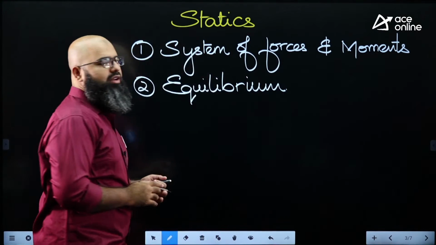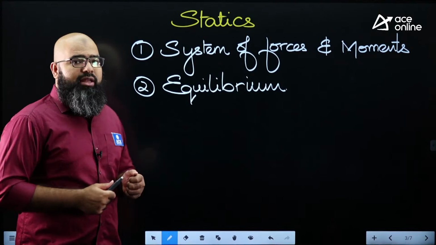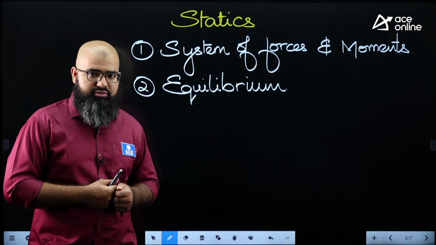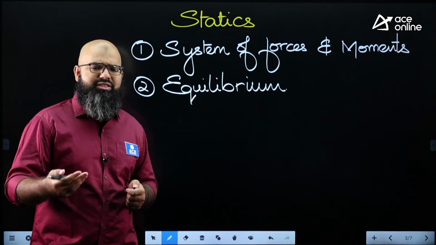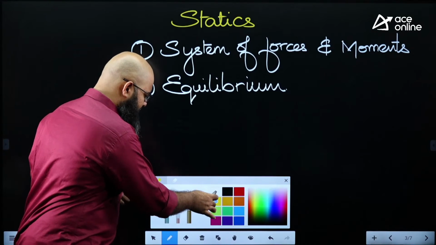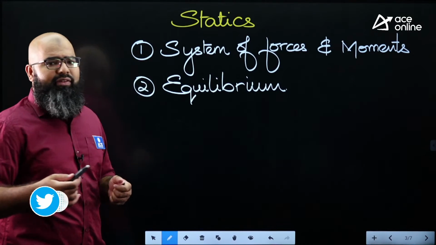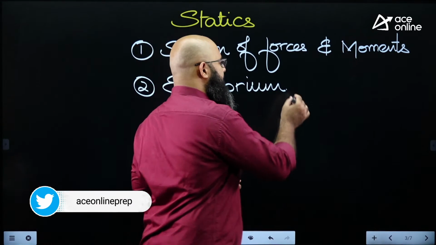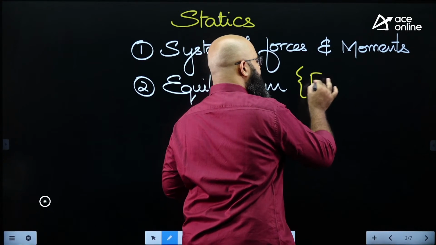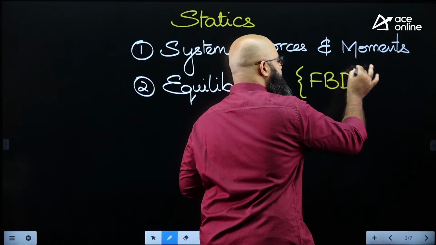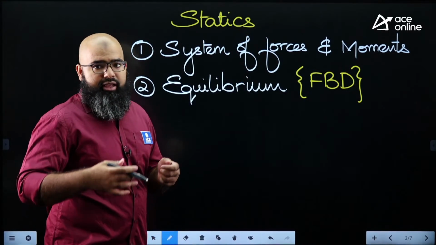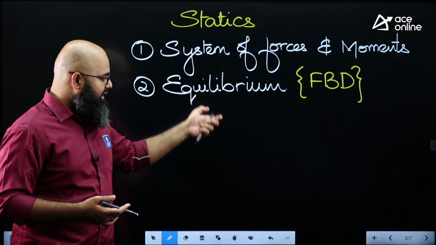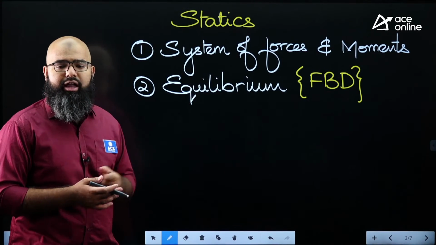This is a chapter of equilibrium, right? In equilibrium, we are going to talk about what are the conditions required for a body to have zero acceleration. So you'll discuss over here, summation of force should be 0, summation of moment should be 0. All these things we'll discuss over here. But more importantly, when we speak about equilibrium, we are going to talk about something known as free body diagram. This topic of free body diagram is what makes this chapter very important. In your dynamics also, you'll have to draw free body diagrams. Likewise, in the next chapters to come, you'll have to somehow draw free body diagrams.